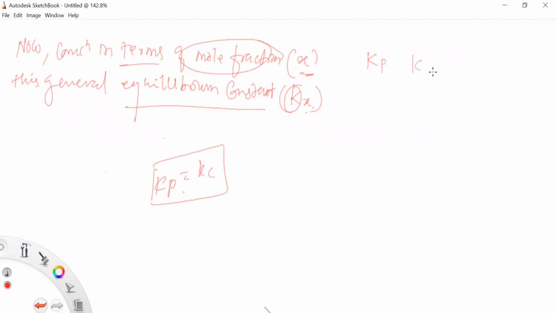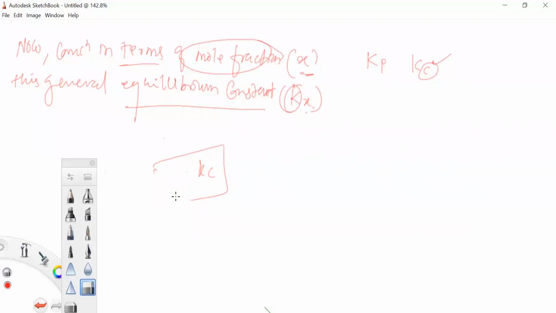Okay, Kc means C is the concentrations. So the equilibrium constant for the concentrations of the reaction. Your reaction in terms of this one. Okay, so therefore, in this way, we can write the concentrations in terms of mole fractions. Then the equilibrium constant for this reaction is Kx. Now we find the relationship between Kp, Kx, and Kc.